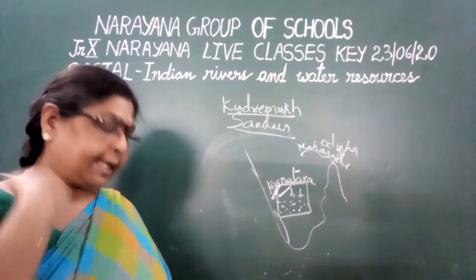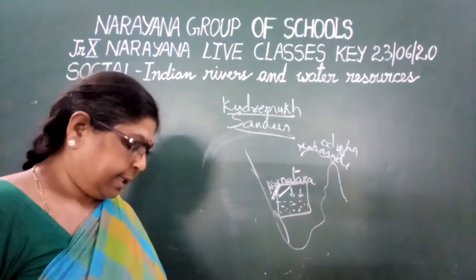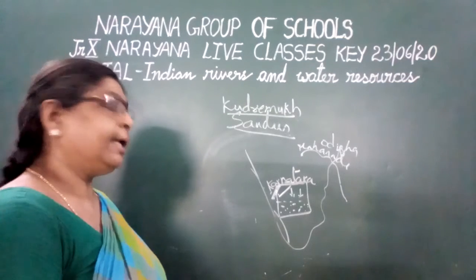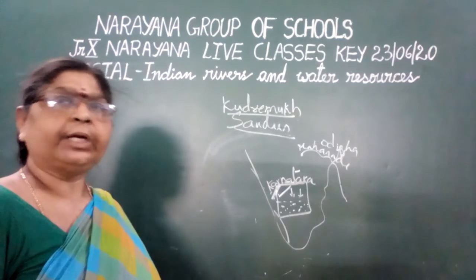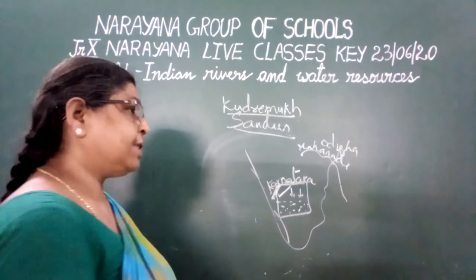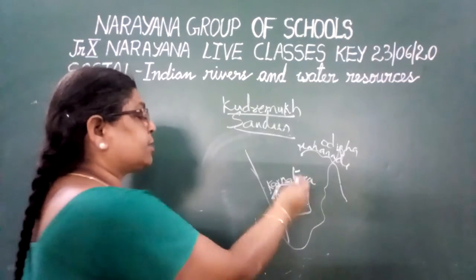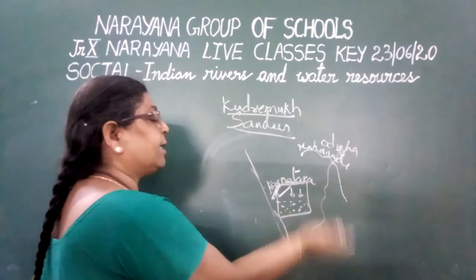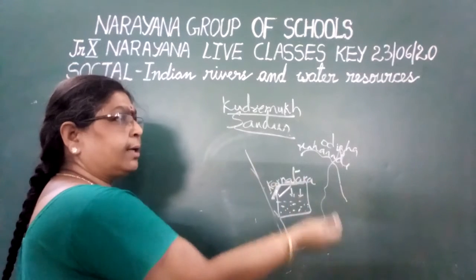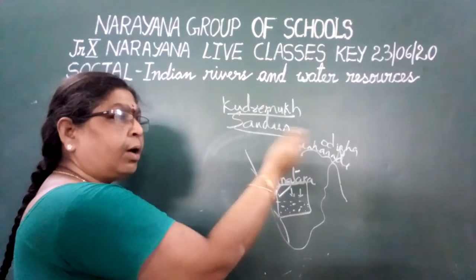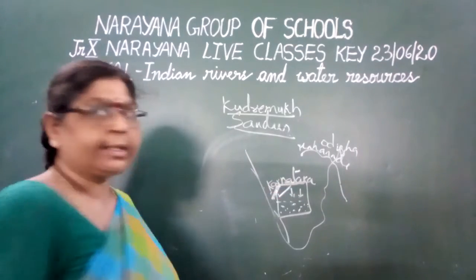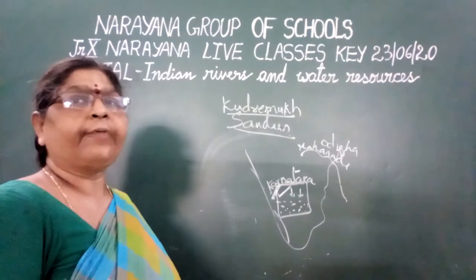And the second point is that even in that particular area, rampant felling of the trees and mining were there. Due to the removal of the trees, the wind brought all the silt and deposited it into the reservoir. So that is also one of the reasons.